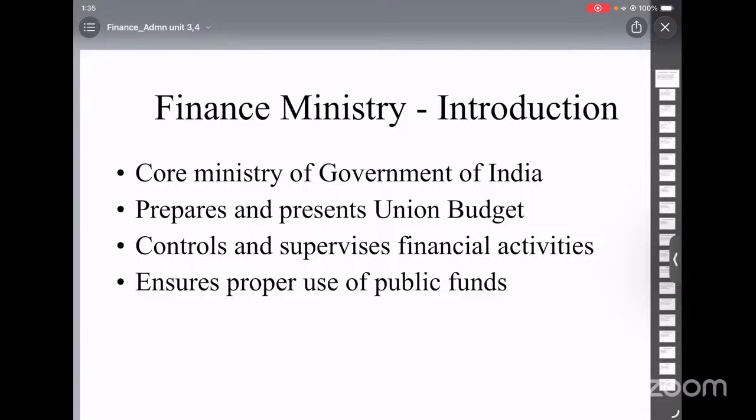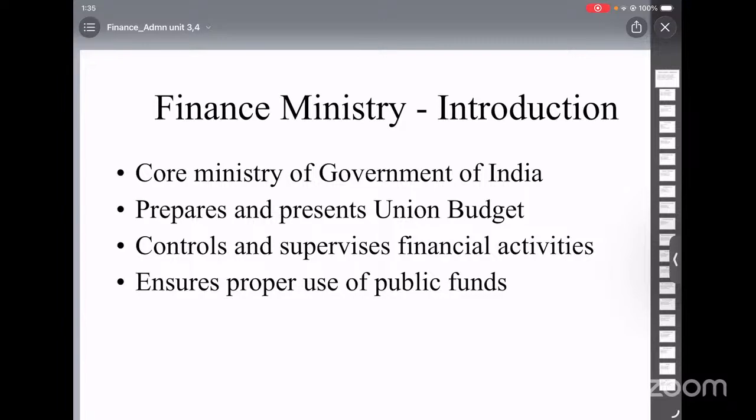And the second body which I mentioned was Niti Aayog. It plays an important role in planning and deciding national priorities. It ensures that the budget reflects development goals and policy priorities. The CAG provides technical expertise in accounting. This means it helps in preparing accurate estimates of income and expenditure.